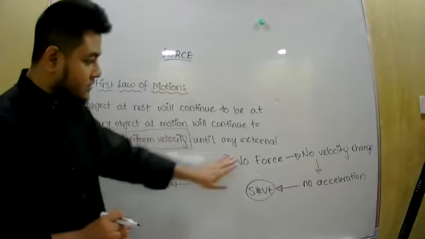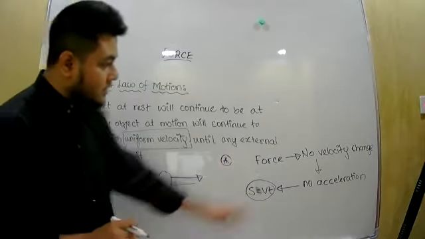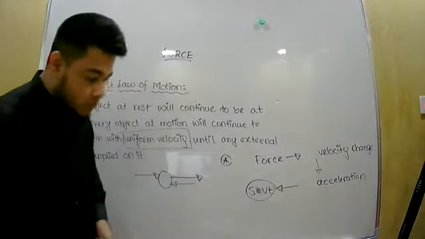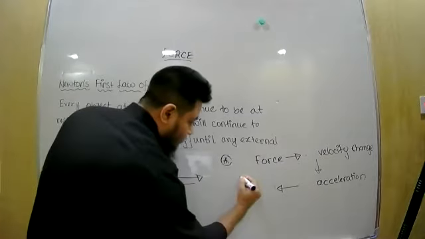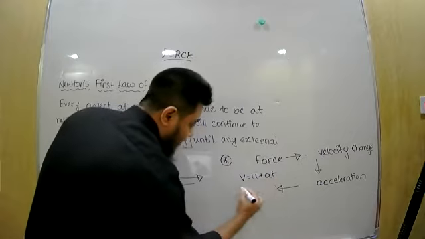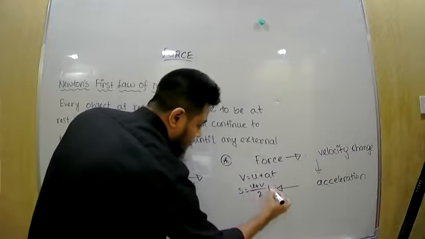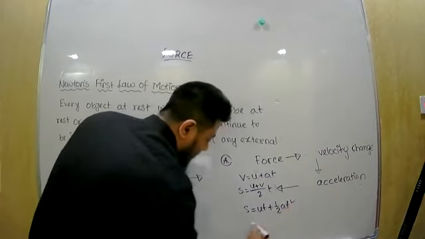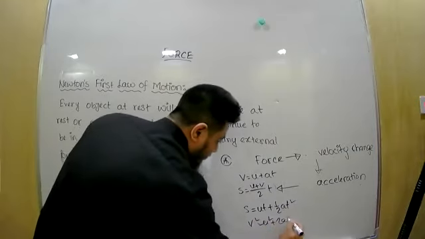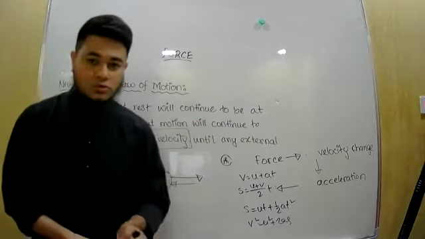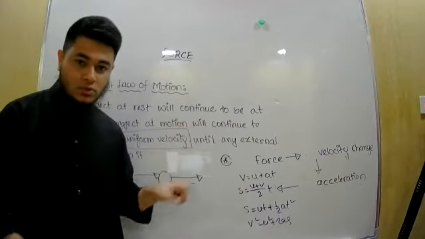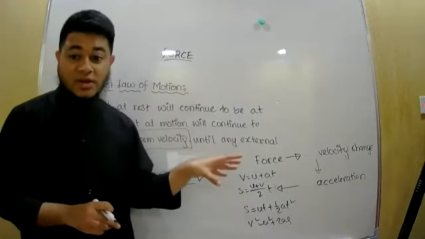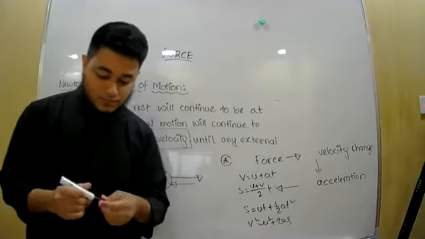And if there is force, then there will be velocity change, and then there will be acceleration, and for that we will use these equations: V equal to U plus AT, S equal to (U plus V) divided by 2 into T, then S equal to ut plus half at square, and v square equal to u square plus 2as. These things should be in your notebook. While you revise, this should catch your eye. So make a box around it so that you understand that this is a special note which must be revised. These things are very important.